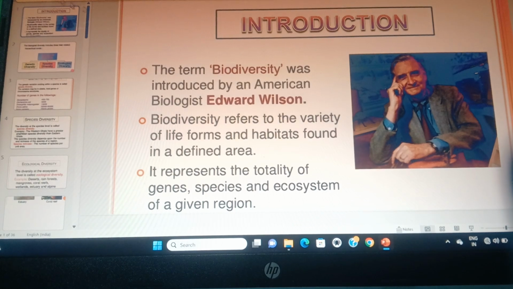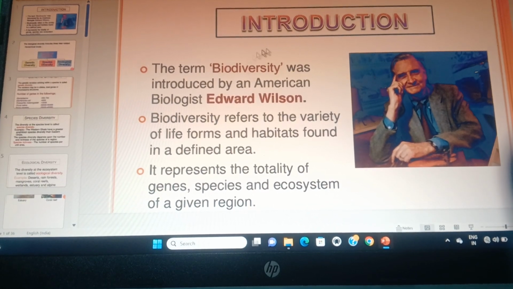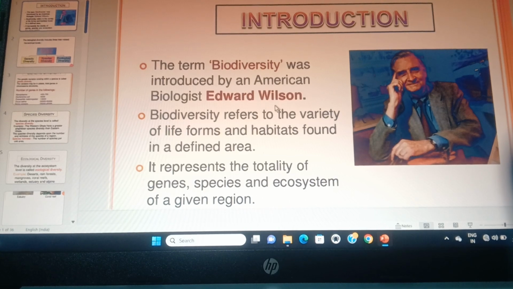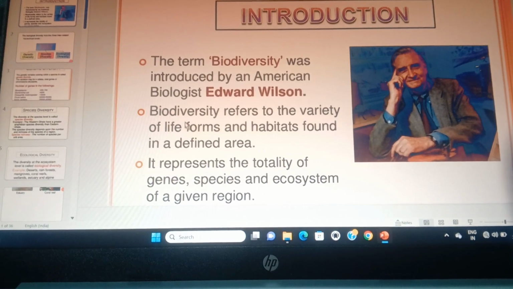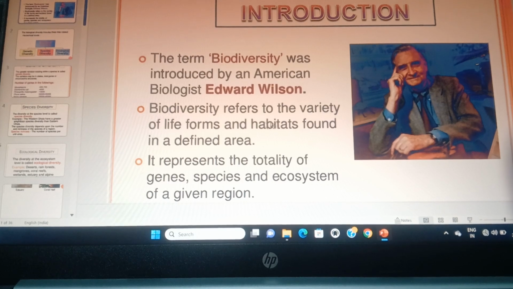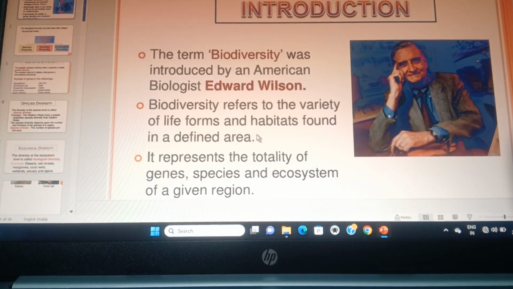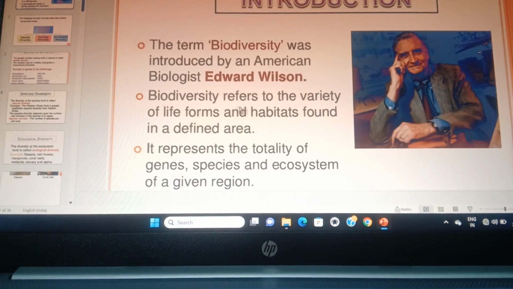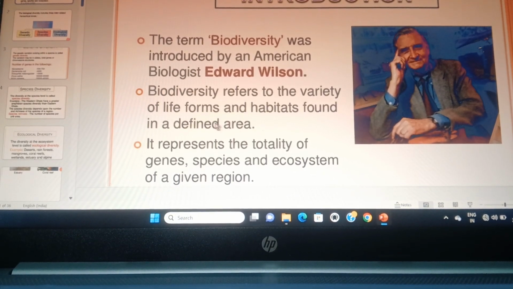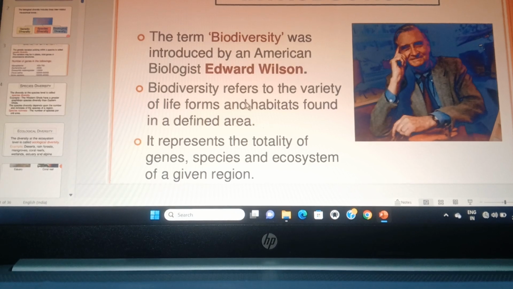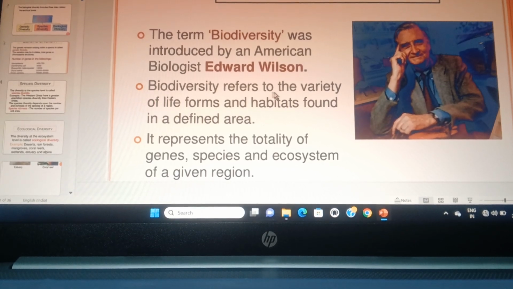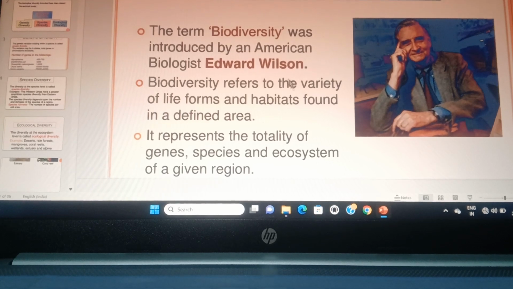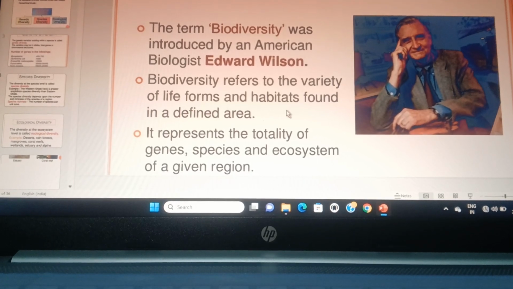Now look, students, what is called biodiversity and who gave this term? Edward Wilson gave the term biodiversity. So what is the definition? Biodiversity refers to varieties of life forms and habitats found in a definite area. Varieties of life forms means varieties of living animals, living plants and living microorganisms living on our planet. This is known as biodiversity.